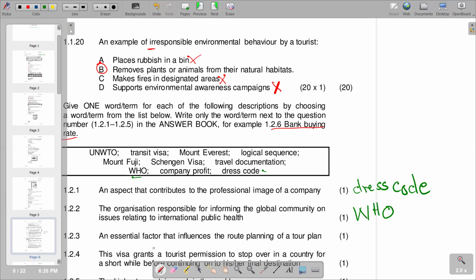And an essential factor that influences the route planning of a tour. So we go there, we have logical sequence, and this becomes the correct one.